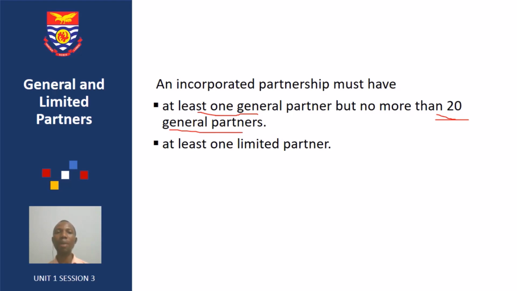So there should be a mixture of general partners and limited partners in a partnership firm. But in the case of general partners, there should not be more than 20 partners, and obviously from 1 up to 20 will be okay. For limited partners, there is no limit for them.